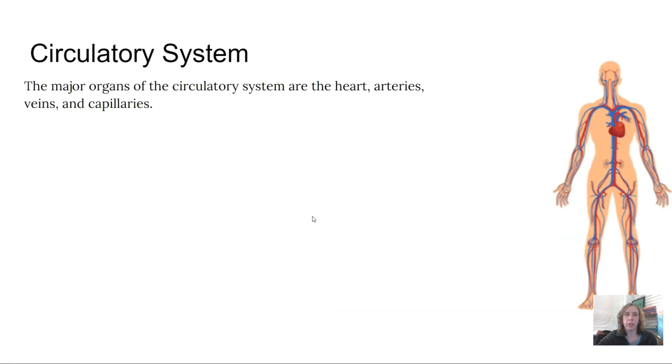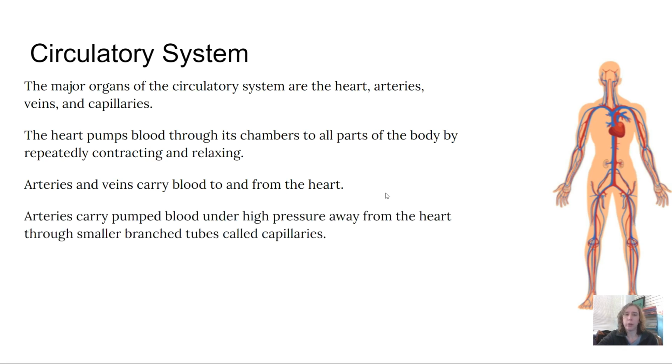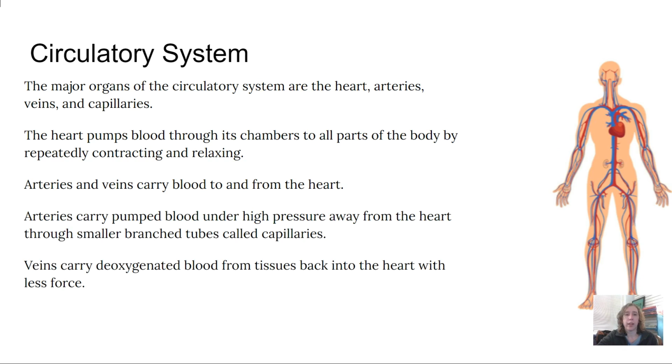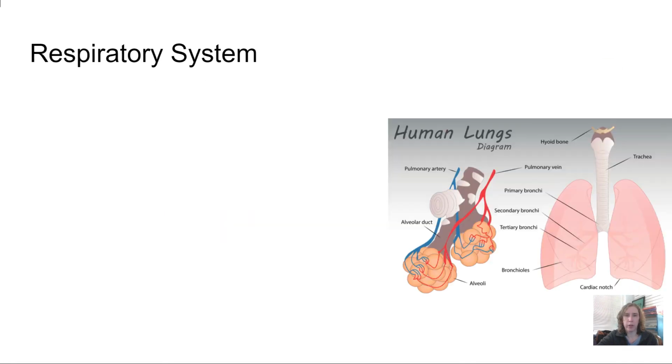The circulatory system has major organs including the heart, arteries, veins, and capillaries. The heart pumps blood through its chambers to all parts of the body by repeatedly contracting and relaxing. Arteries and veins carry blood to and from the heart. Arteries carry pumped blood under high pressure away from the heart through smaller branch tubes called capillaries, and veins carry deoxygenated blood from tissues back into the heart with less force. The circulatory system works with the respiratory system to deliver oxygen to the body.